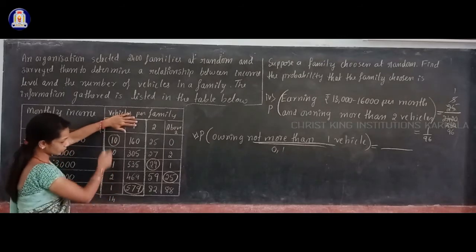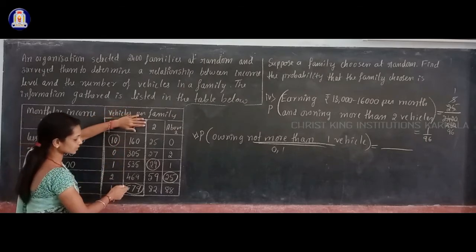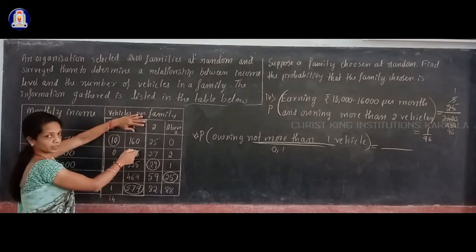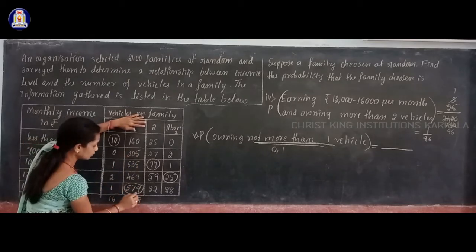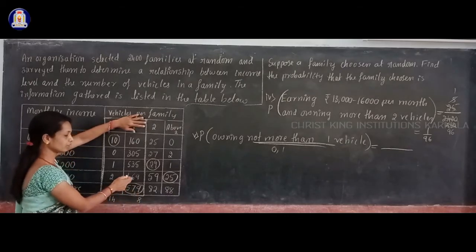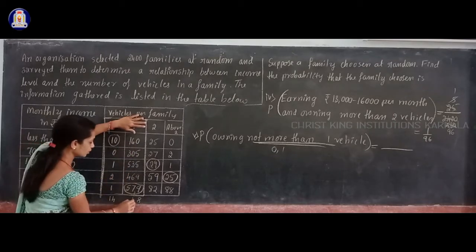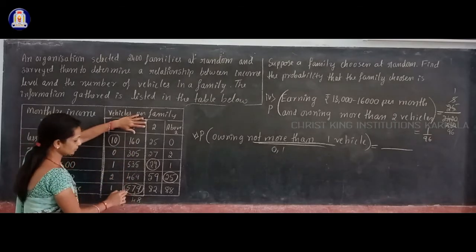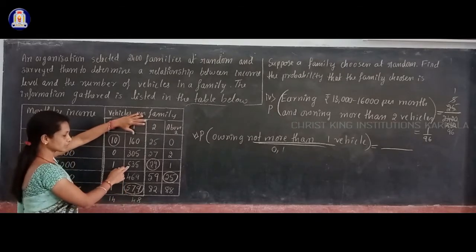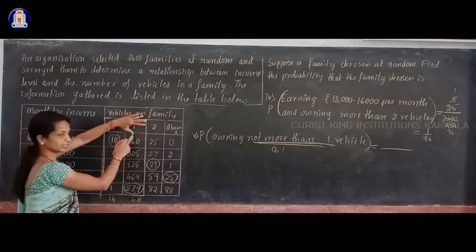So there are 14 families in the 0 column, and in the 1 column how many families are there? 9 plus 9 is 18, 18 plus 5 plus 5 is 28. 2 left, then 2 plus 7 is 9, 9 plus 6 is 15, 15 plus 3 is 18, 18 plus 6 is 24, then 2 left, 5 plus 2 is 7, 7 plus 4 is 11, 11 plus 5 is 16, 16 plus 3 is 19, 19 plus 1 is 20.